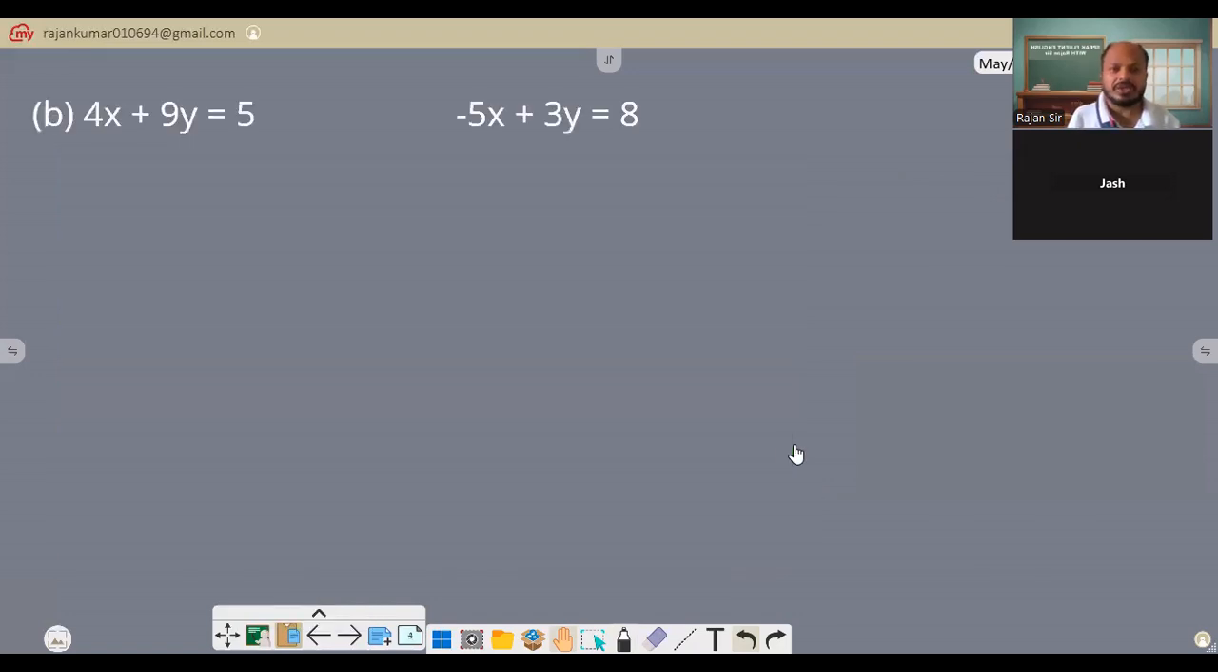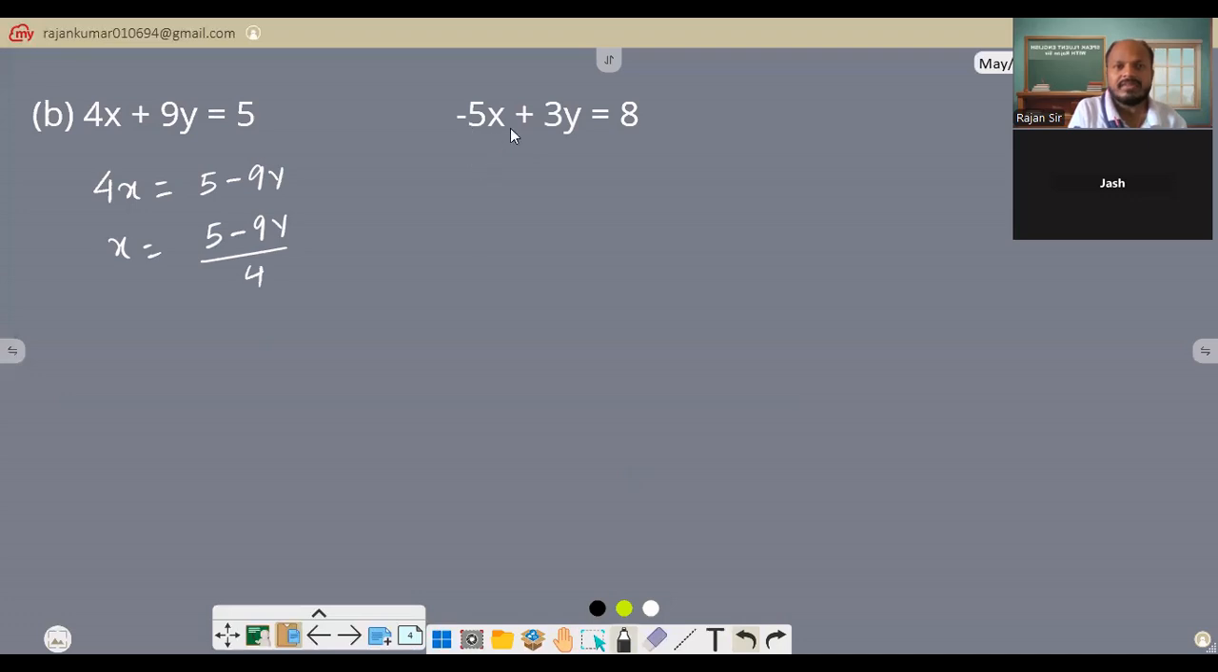Now another equation. Again, we have to rearrange it in that way so that we could have the x term or y term. So I can just rearrange it like this: 4x equals 5 take away 9y, isn't it? Then x will be 5 take away 9y upon 4. Clear? Any doubt? Yes, sir. Okay. Similarly, I can do this one.